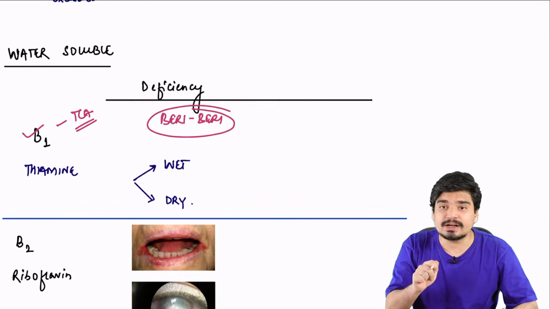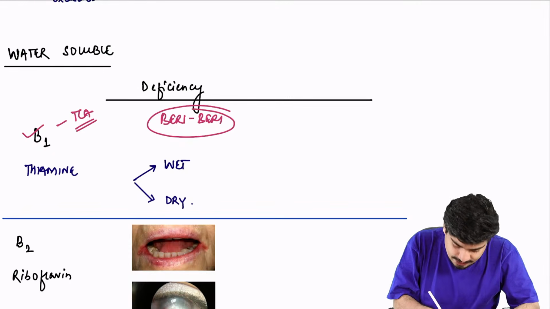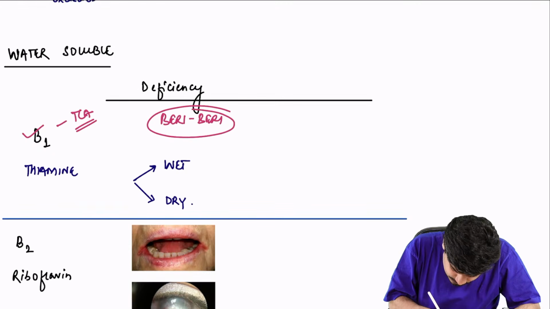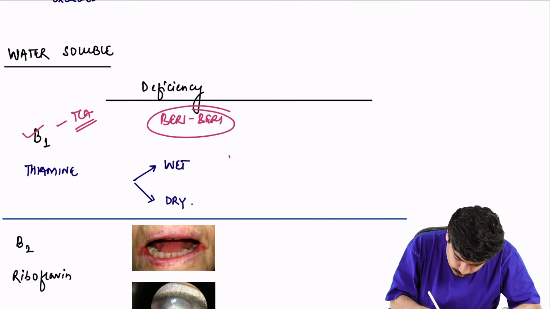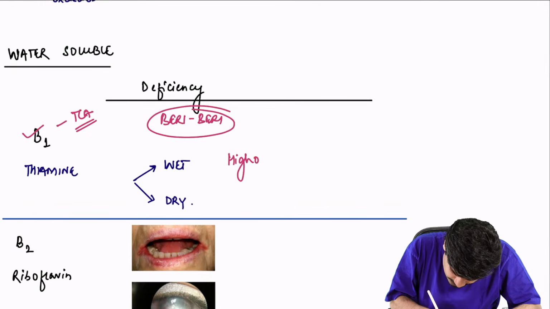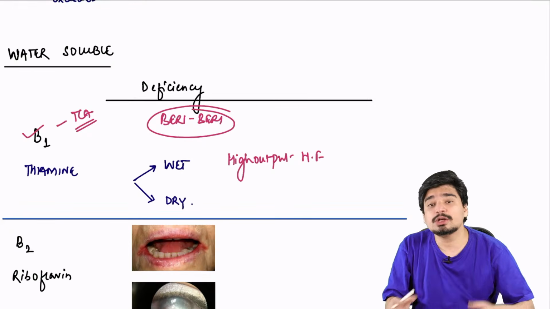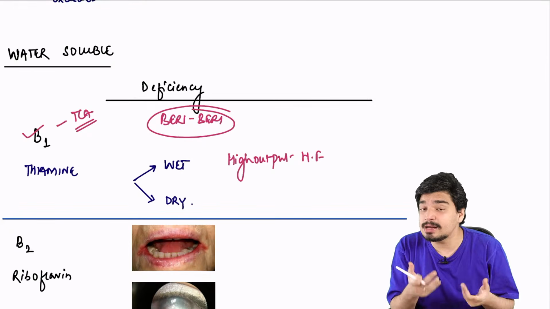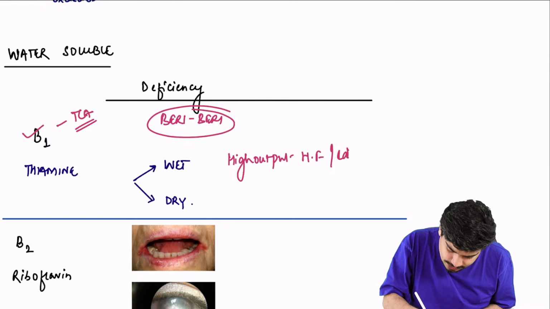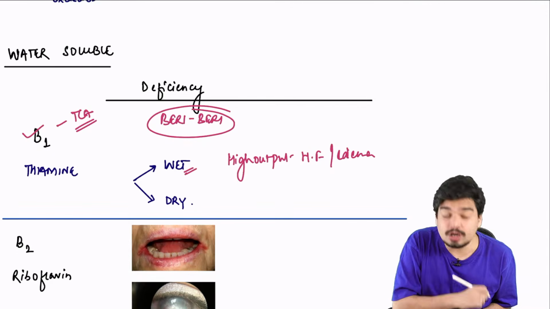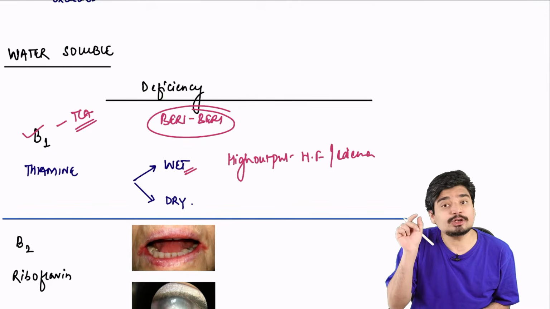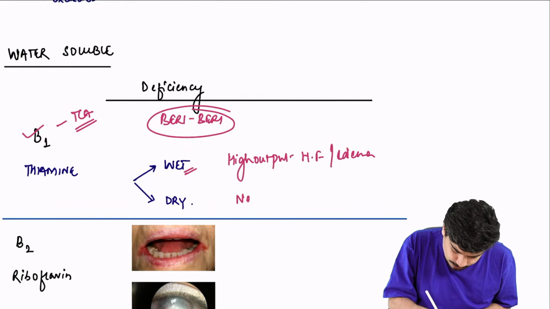If the heart is affected, you end up having wet beriberi. In wet beriberi, you have what? You end up having high output cardiac failure. You end up having high output heart failure. So if there is heart failure, you'll end up having edema, and that's why it's called wet beriberi. In dry beriberi, your nervous system is affected, you'll end up having neuropathy.